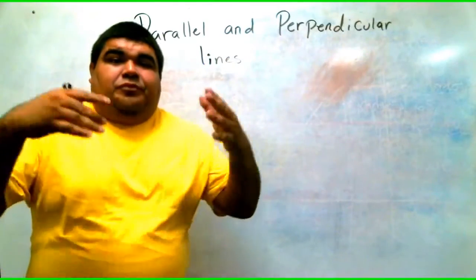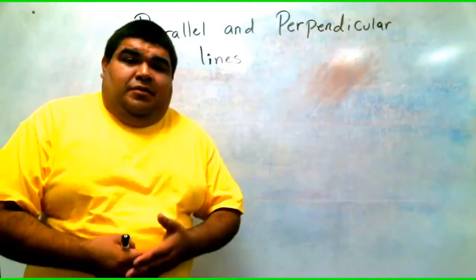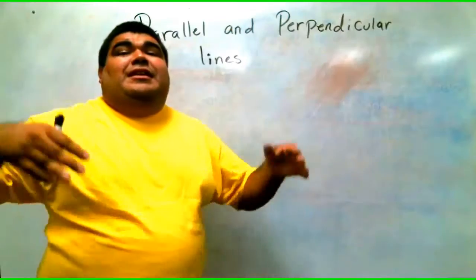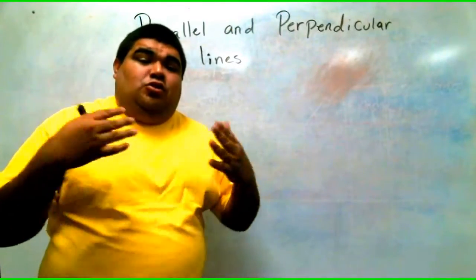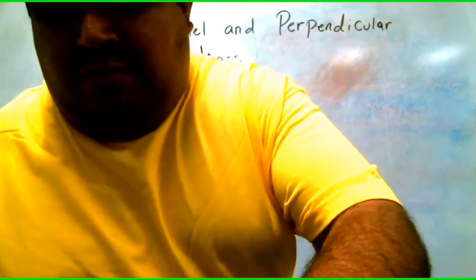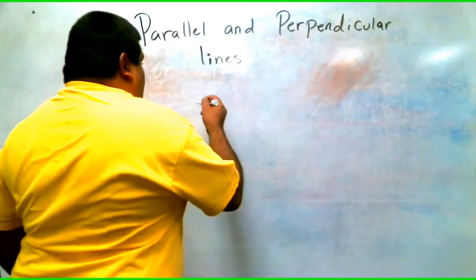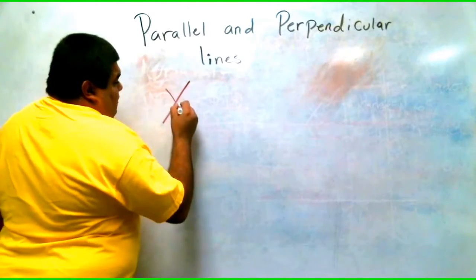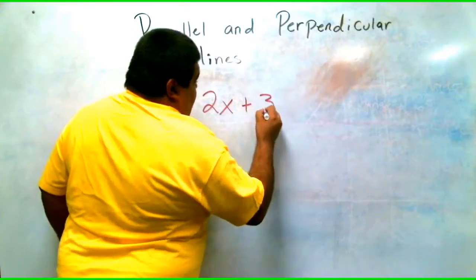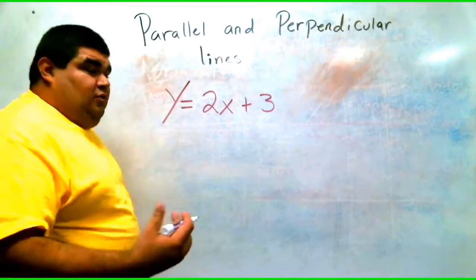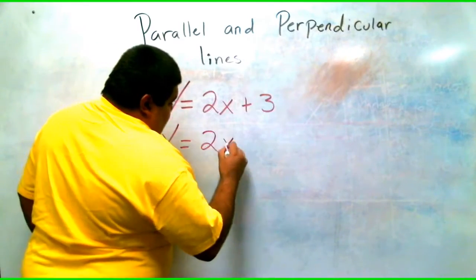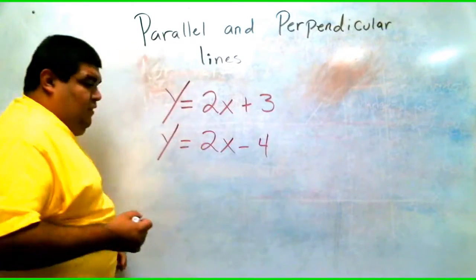So, like I said, parallel lines are two lines that run the same direction, they never touch, okay? Usually you sometimes get two equations. For example, we might get y equals 2x plus 3. We might also get y equals 2x minus 4, okay?